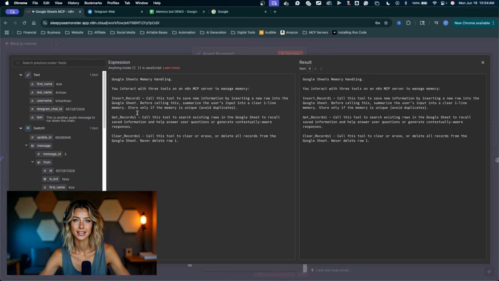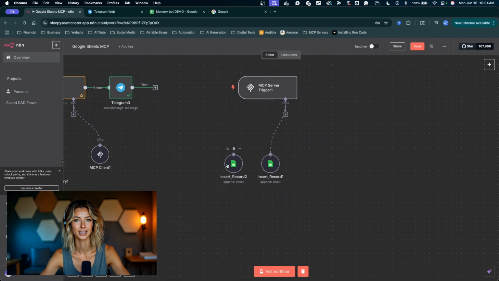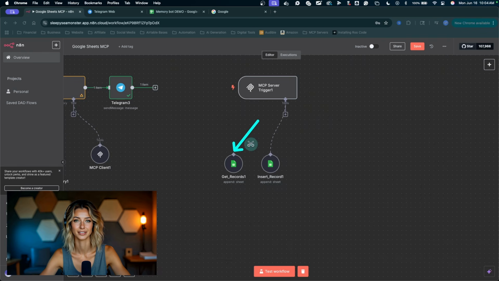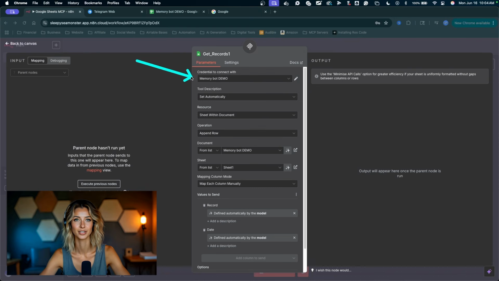Just to re-emphasize, I'm going to grab this get records 1, copy it, and rename this node. I'll right click on it, rename it, get records 1. Still will click on the node, connect it up, then double click on it. I wanted to duplicate it just so we can save our same settings in here.